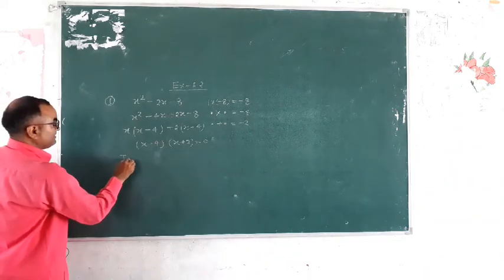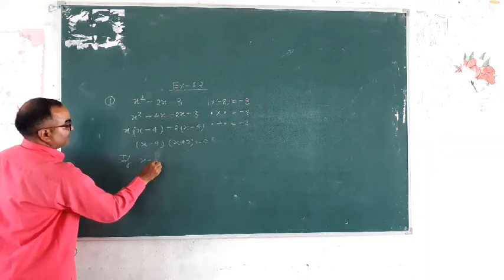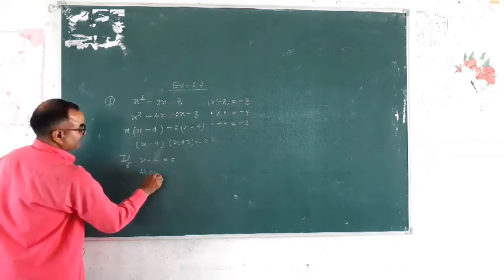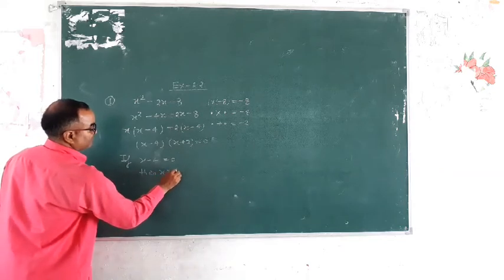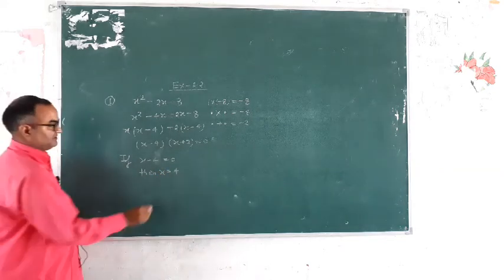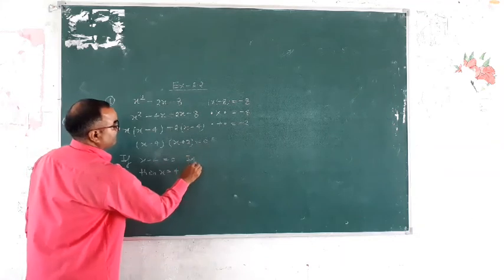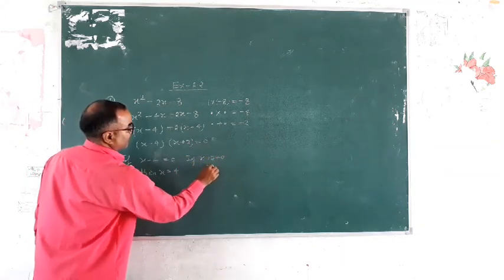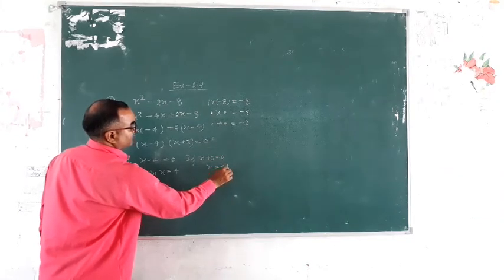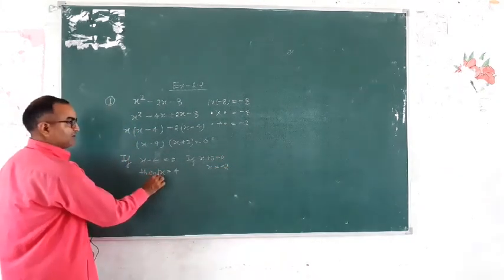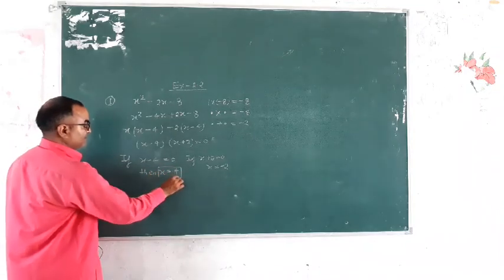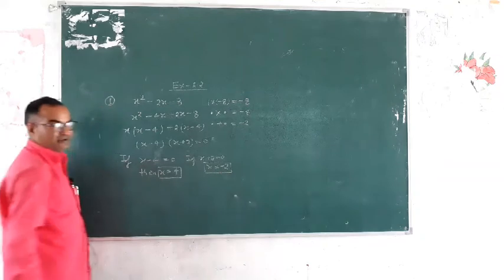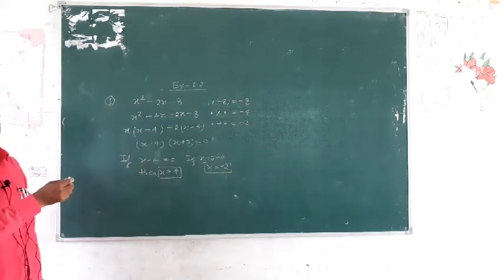If x − 4 = 0, then x = 4. This is the first zero. If x + 2 = 0, x = −2. So the two zeros are x = 4 and x = −2. It is clear?